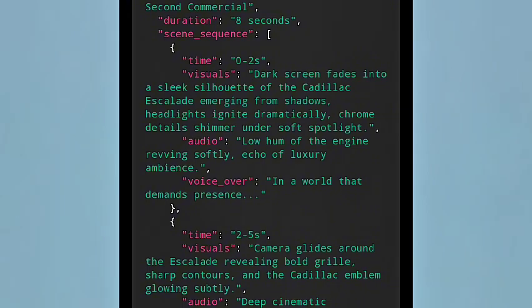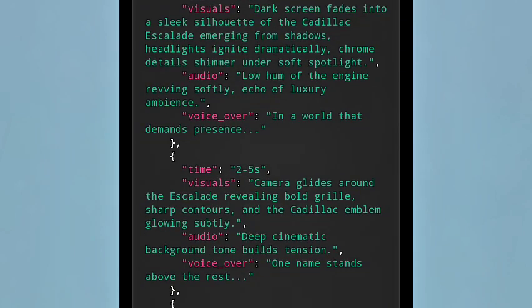Then the audio, the sound that will be playing, a background noise, is the low hum of the engine revealing softly. Maybe the engine will be humming swiftly, like a small echo of luxury ambience. Then the voiceover for the commercial is: in a world that demands presence, right? This is my first scene for this 8 seconds commercial.